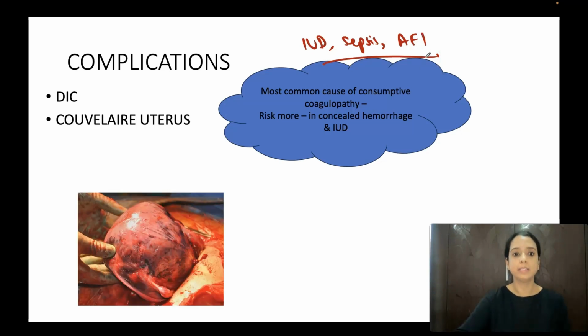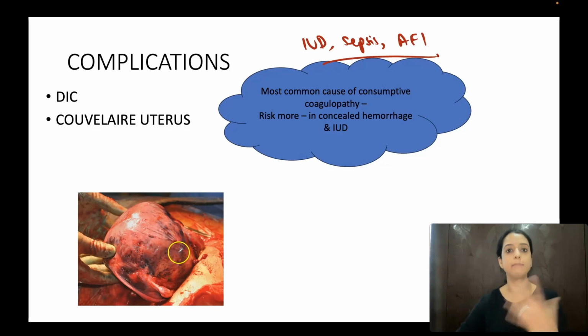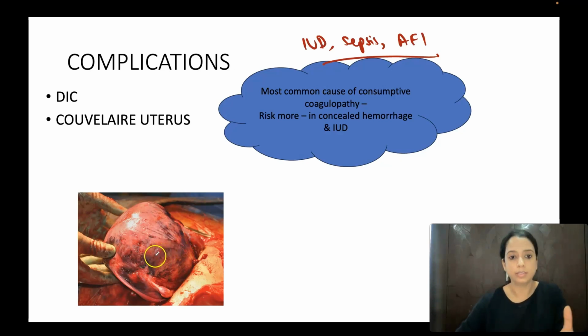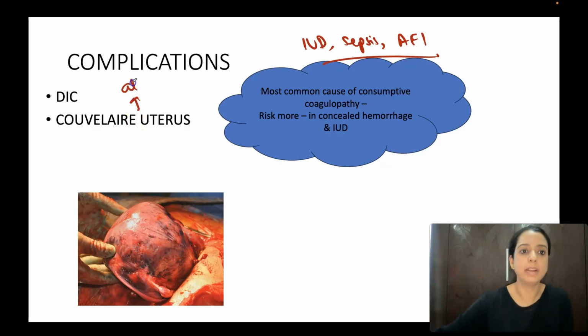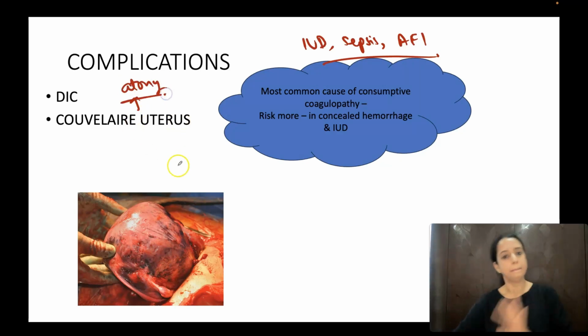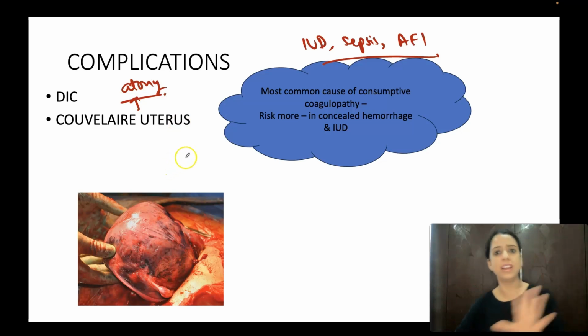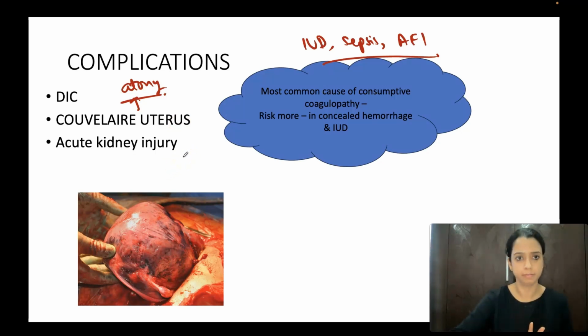Other risk factor is Couvelaire uterus. Many times when you do cesarean, you see this picture. Can you see hemorrhage in the muscles of the uterus? So when intramyometrial hemorrhage happens, that is Couvelaire uterus. इसे uterine apoplexy भी कहते हैं. So bleeding tends to collect in the muscles of the uterus. Is it an indication for hysterectomy? No. There are chances that Couvelaire uterus might bleed too much due to atony, but you don't need to do hysterectomy. Once you deliver the baby, it will eventually get normal.